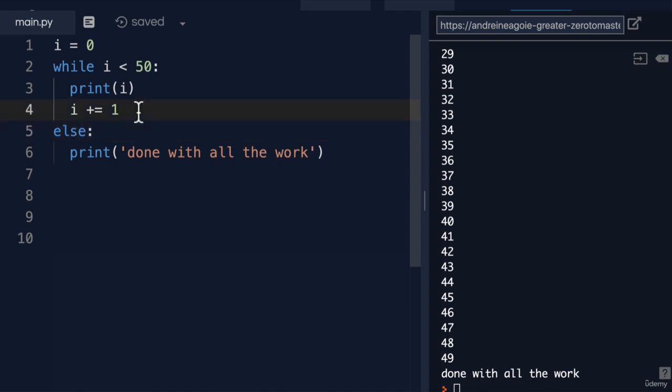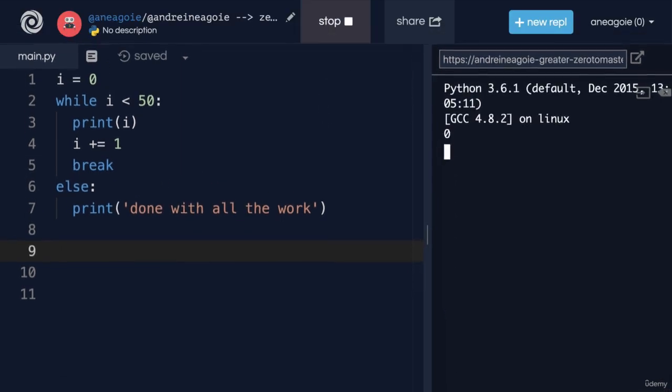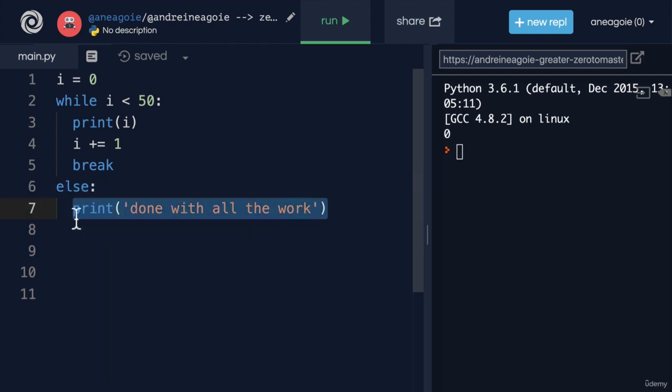That is, if we added, for example, a break statement here, and I click run, you'll see that the else statement does not print.